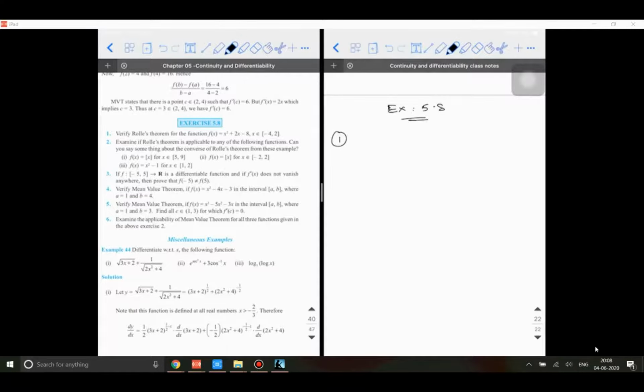So first one, can someone tell me, verify Rolle's theorem for the function f of x is equal to x square plus 2x minus 8, where x belongs to minus 4 to 2. I think you can do it. I'll just give you 3 minutes time, finish it off.